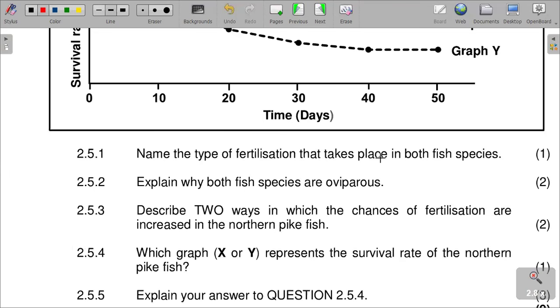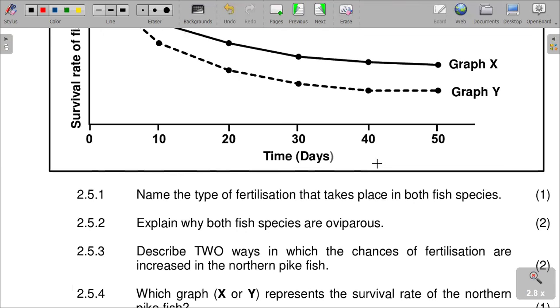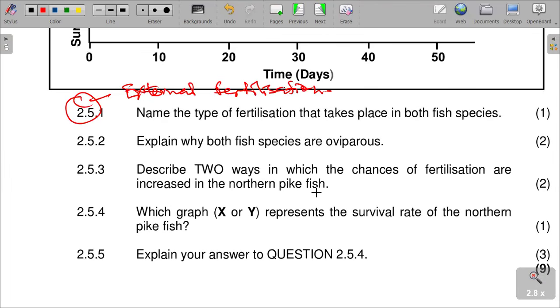The question is saying, name the type of fertilization that takes place in both fish species. We should always note that in fish there is always external fertilization. External fertilization always takes place in fish. And then, explain why both fish species are oviparous. They are oviparous because their embryos develop inside the eggs that are outside the body of the female.